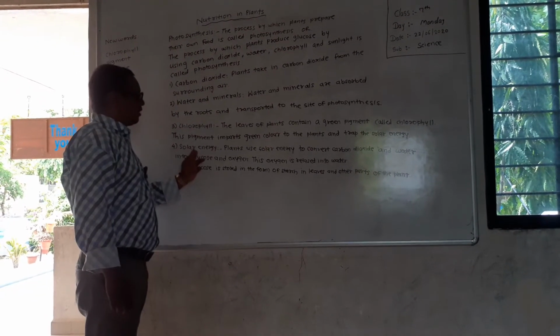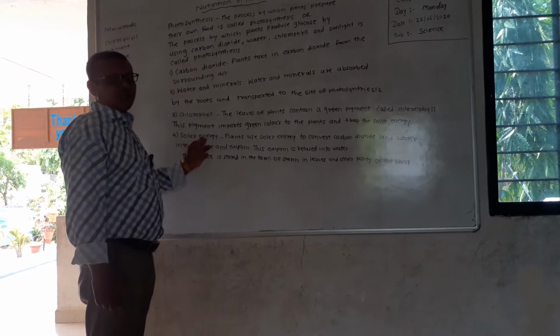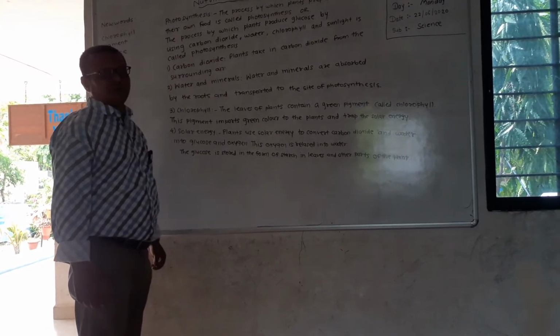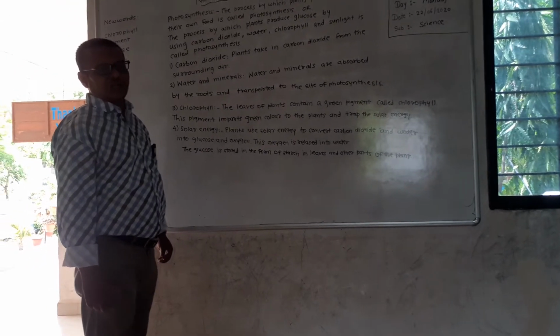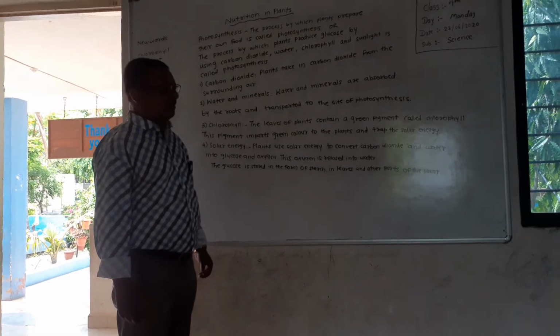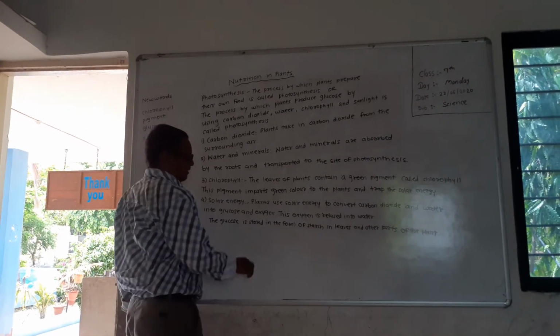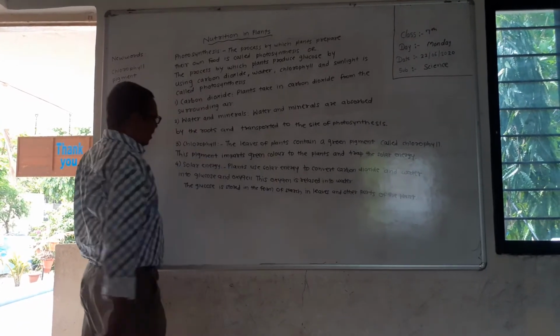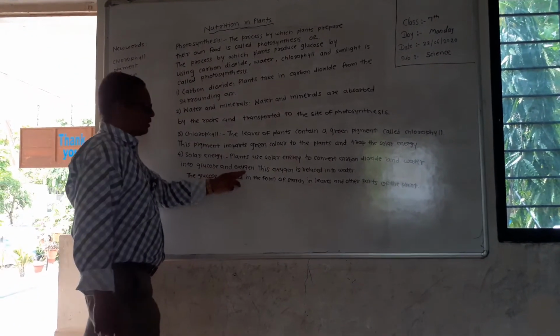Now next is solar energy. Solar energy also has an important role in photosynthesis in green plants. Let us study what it is.